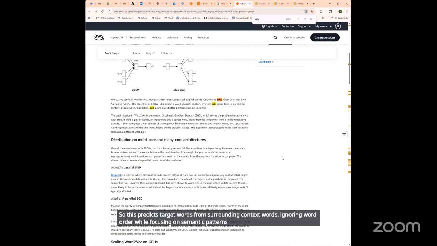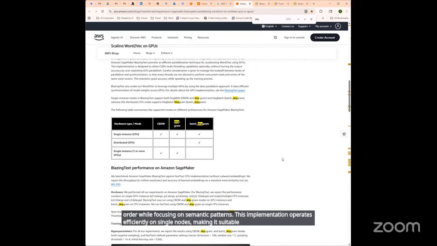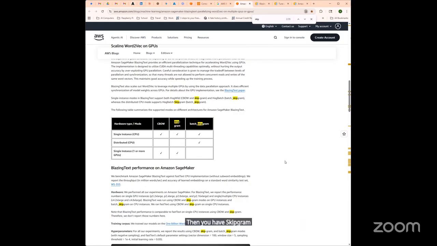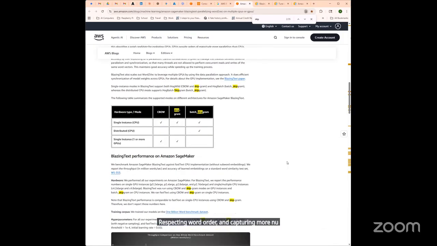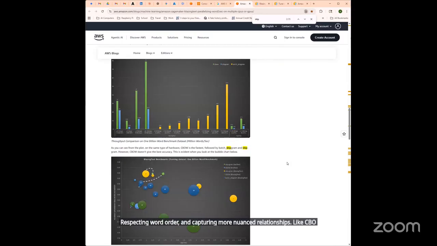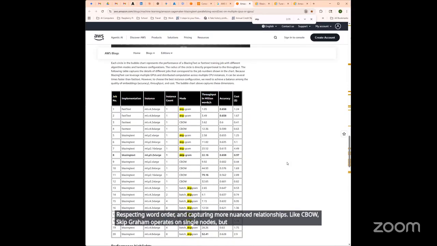This implementation operates efficiently on single nodes, making it suitable for moderate scale embedding generation where distributed training isn't required. Then you have skipgram. This learns by predicting context words from target words, respecting word order, and capturing more nuanced relationships. Like CBOW, skipgram operates on single nodes, but often produces higher quality embeddings for smaller vocabularies.